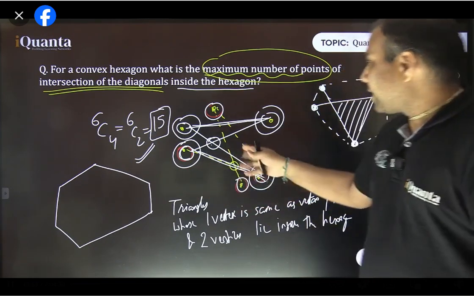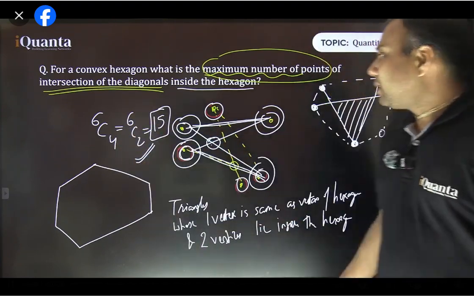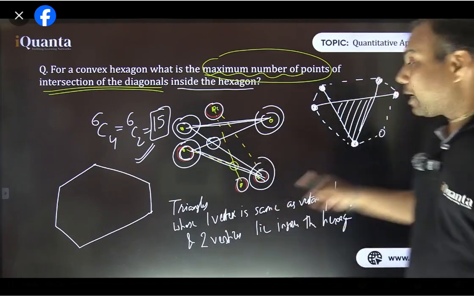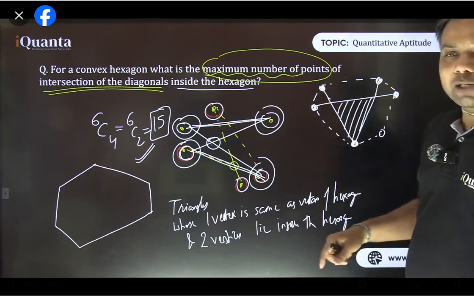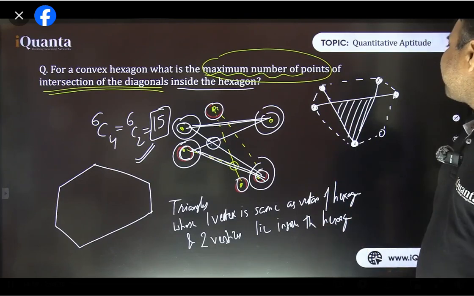Fine. So as in the earlier case, we found that out of the 6 vertices, 4 vertices were required. That's why our answer was 6C4, because every such selection is going to give us exactly one intersection point. Now in this case, we need to see, when we select these 5 vertices in 6C5 ways, of course, are we going to get exactly one such triangle or can more triangles be there?